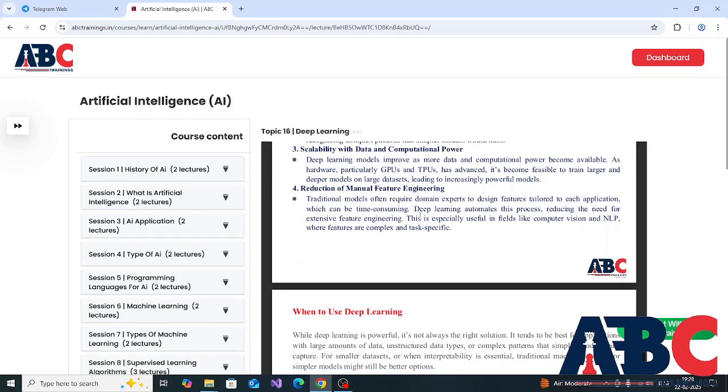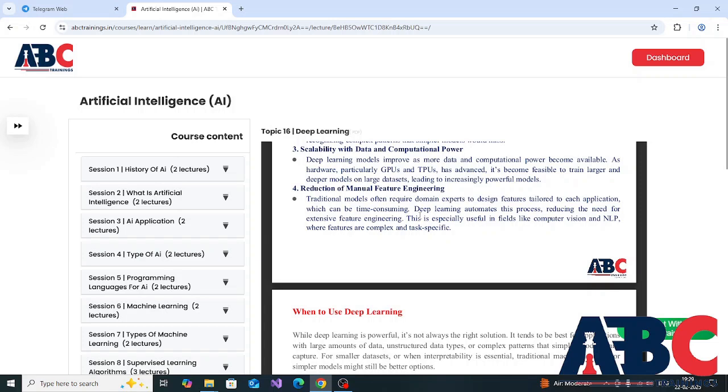Deep learning models improve as more data and computational power become available. As hardware, particularly GPUs and TPUs, has advanced, it becomes more feasible to train larger and deeper models on large data sets, leading to increasingly powerful models.